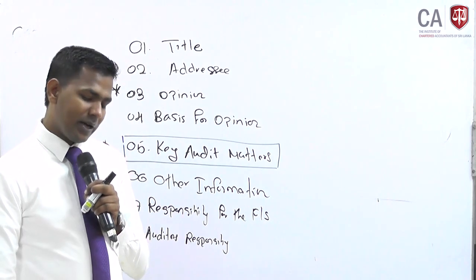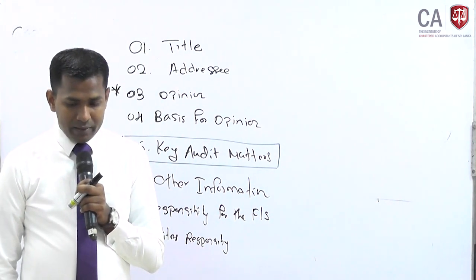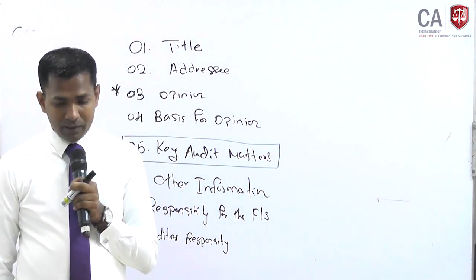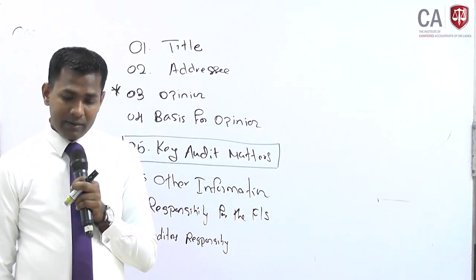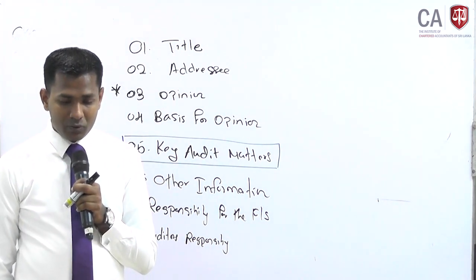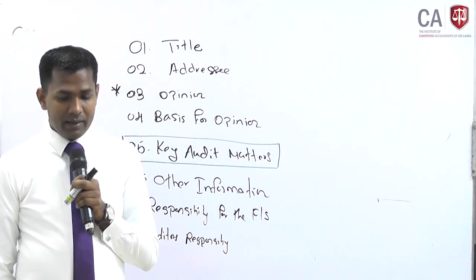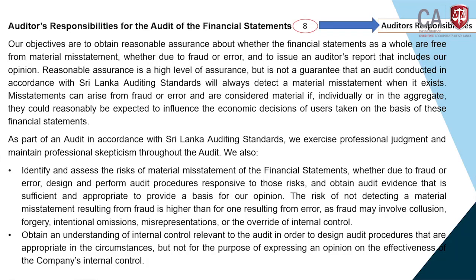If I read only the first paragraph to explain, our objectives are to obtain reasonable assurance about whether the financial statements as a whole are free from material misstatement, whether due to fraud or error, and to issue an auditor's report that includes our opinion. Reasonable assurance is a high level of assurance, but it is not a guarantee that an audit conducted in accordance with the Sri Lanka Auditing Standards will always detect a material misstatement when it exists. Misstatements can arise from fraud or error and are considered material if, individually or in the aggregate, they could reasonably be expected to influence the economic decisions of users taken on the basis of these financial statements.